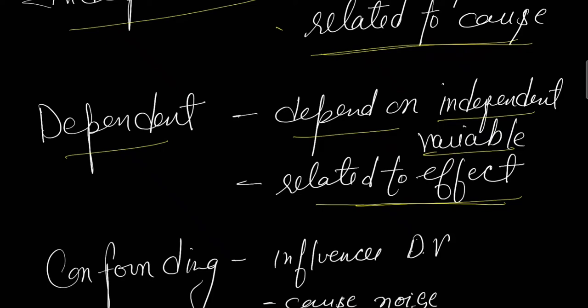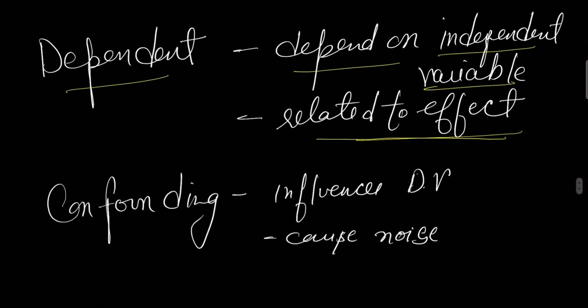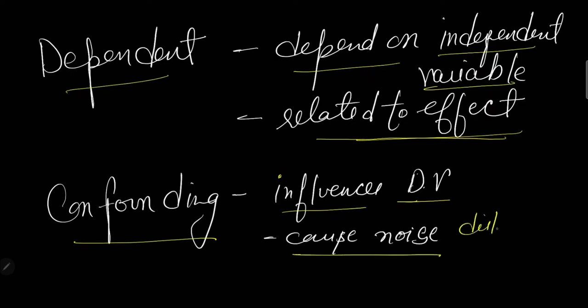The third one is confounding. Confounding is simply a variable which influences the dependent variable. We do not need this variable. We are not interested in this thing. This causes noise, or we can say disturbance. If we get disturbed, we will not collect good or accurate information. That's a confounding variable.